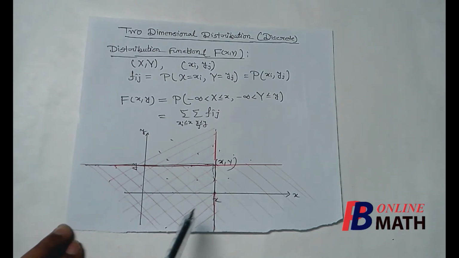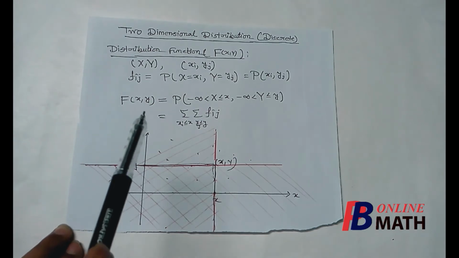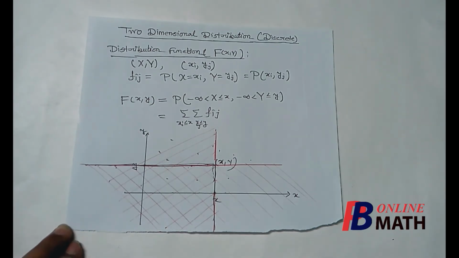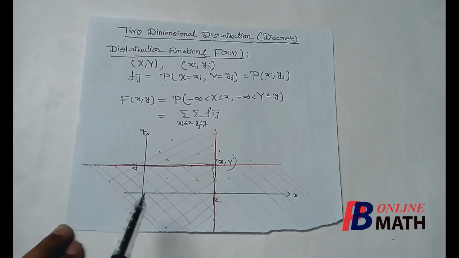We shall add all the masses which lie in this area, and that value will be the value of the distribution function at the point (x, y). For example, if we want to calculate the distribution function at the point (1, 2), we shall consider a vertical line x equal to 1 and a horizontal line y equal to 2, and then consider all the masses which lie in this area.